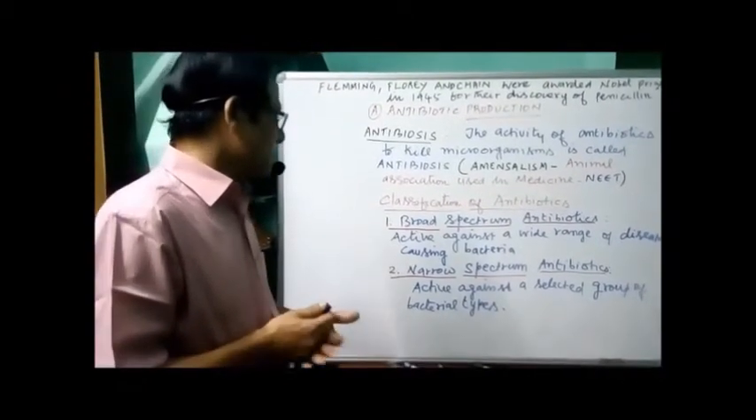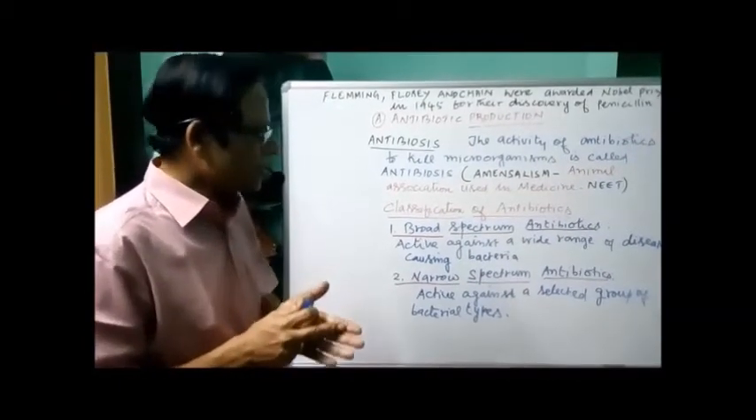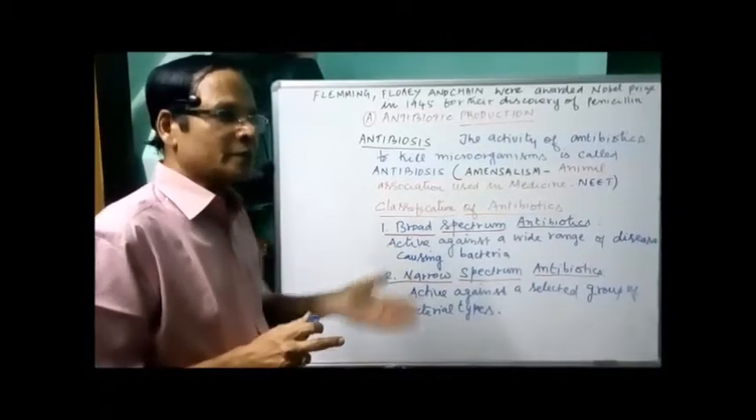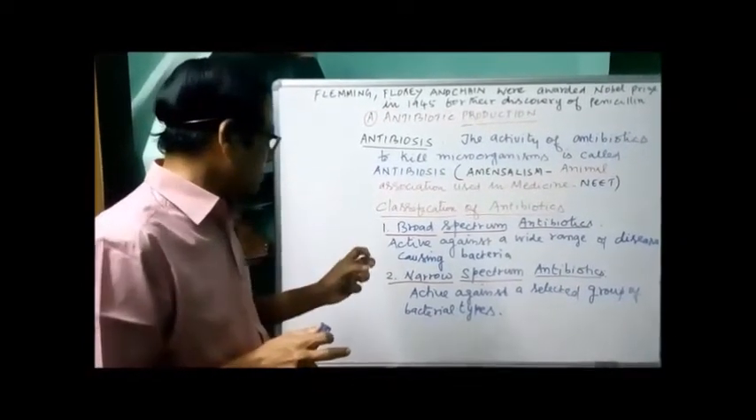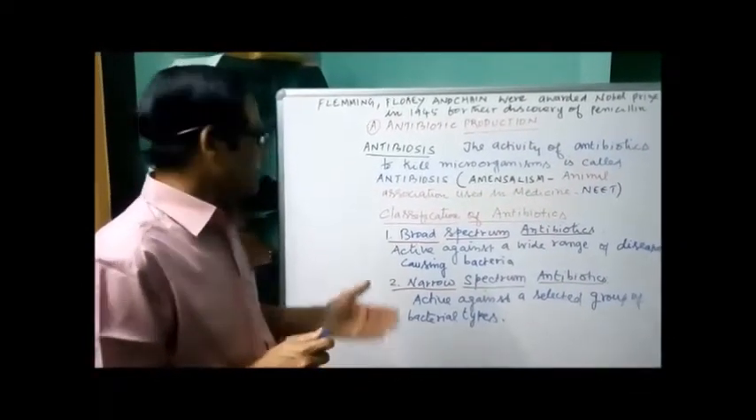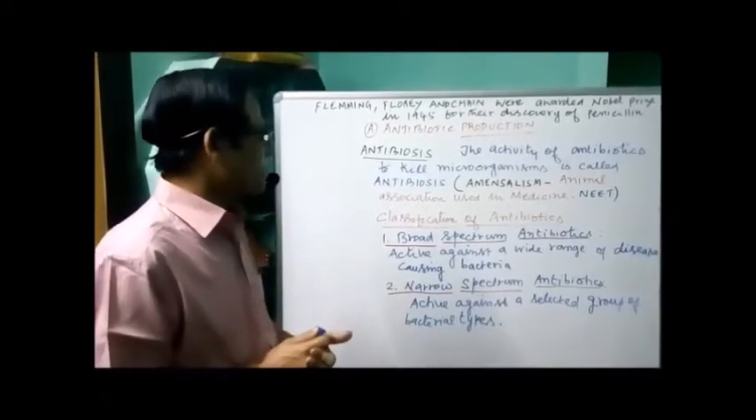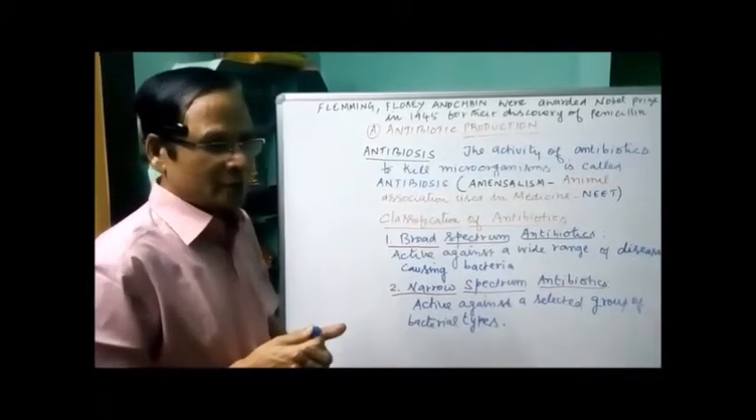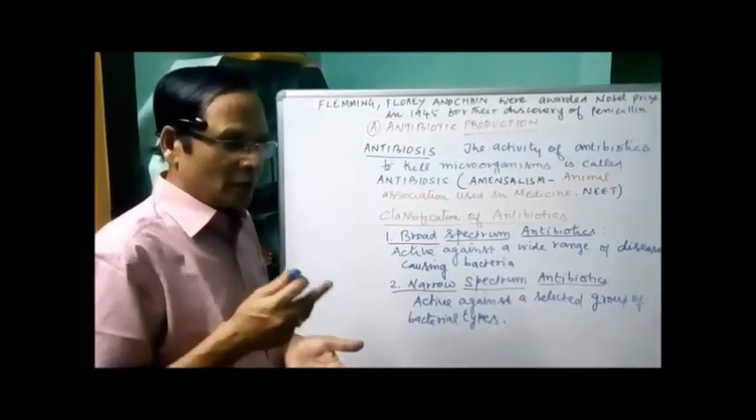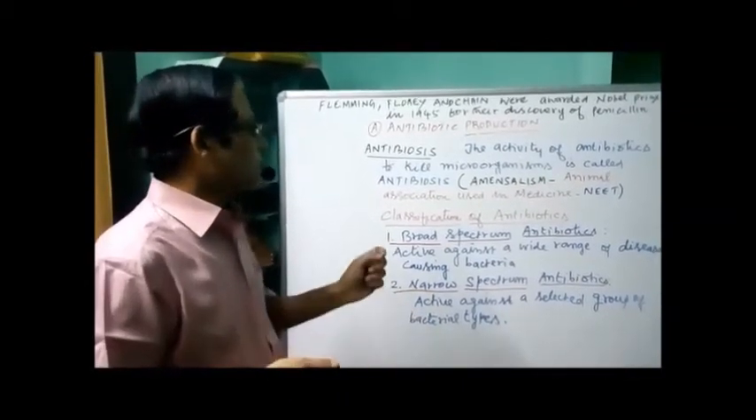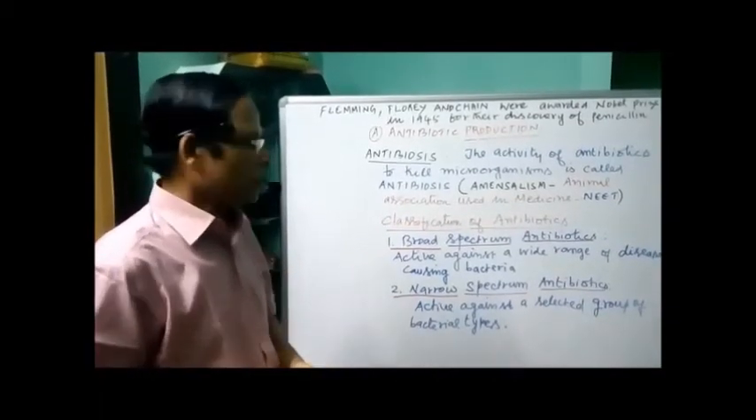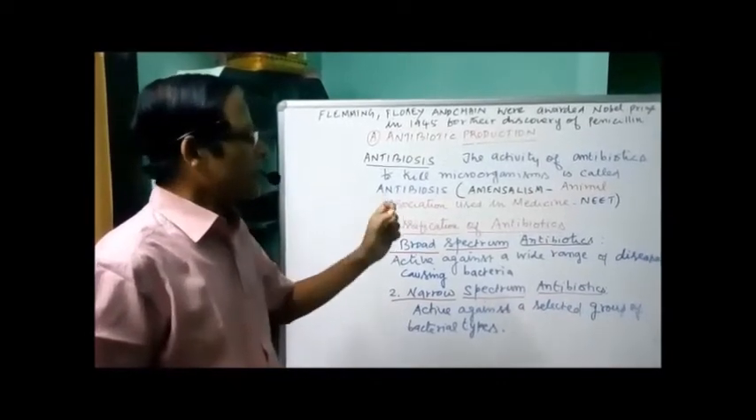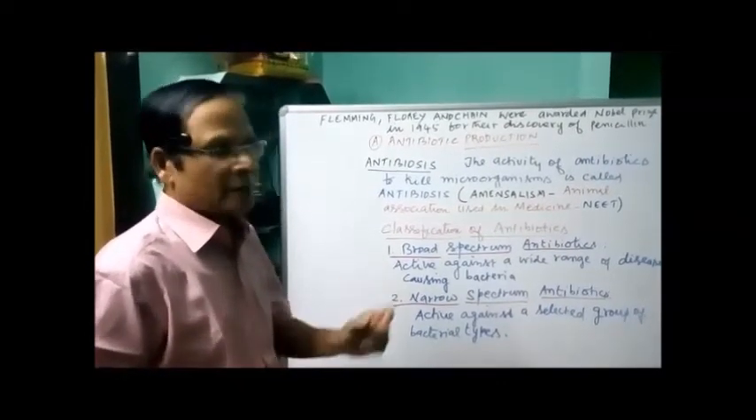The narrow spectrum antibiotics are normally active against a selected group of bacterial types, not against many bacteria, only a selected group of bacterial types. This is about the classification. Now we have to go for a few antibiotic examples, their role, effect, etc. I want to give only a few things as per the book. A single paragraph is given in the book. After that we have to complete antibiotic resistance under the paragraph.